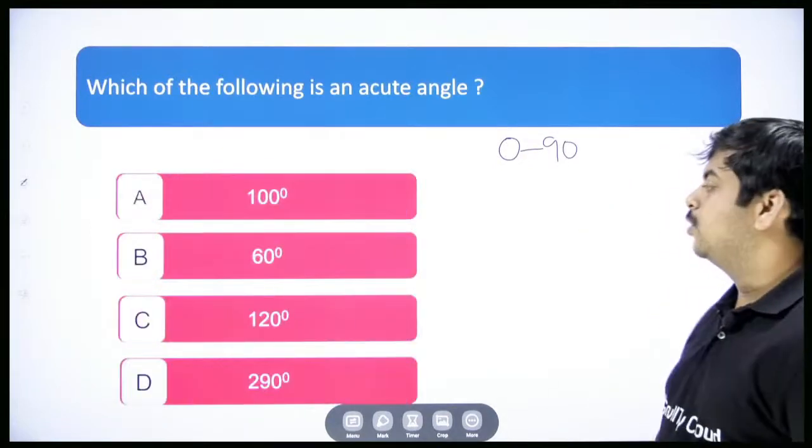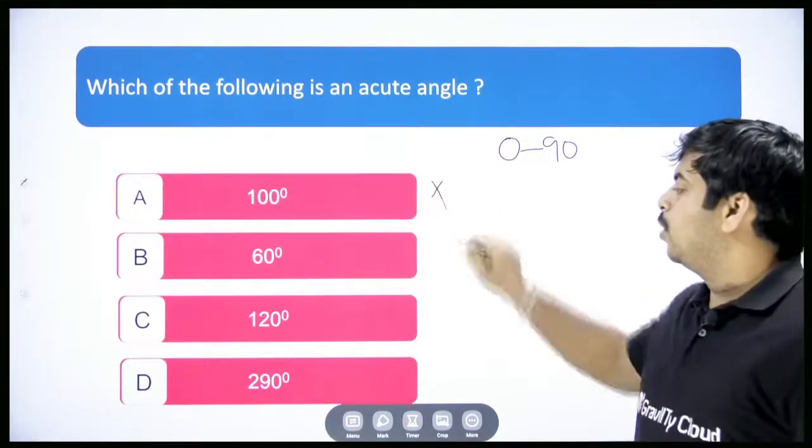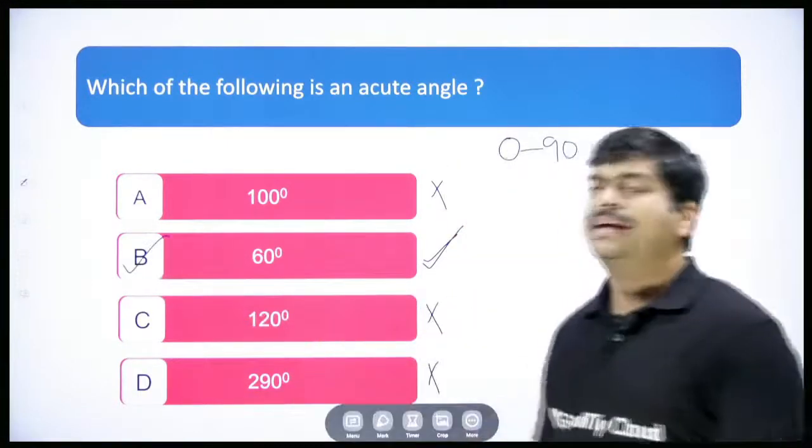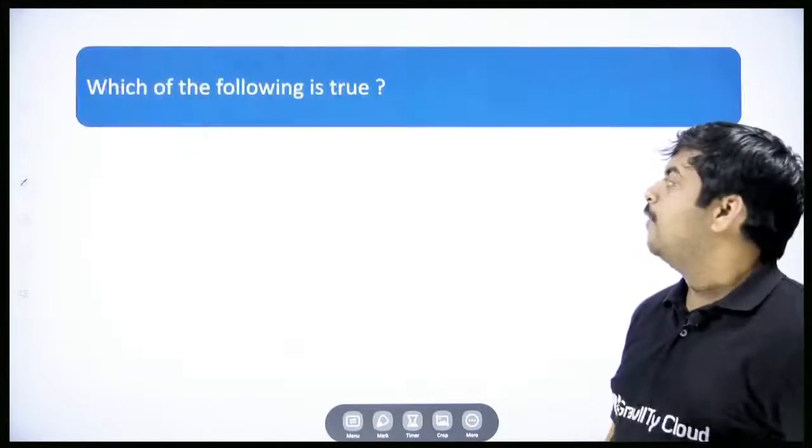Acute angle is in between 0 to 90. So which option is that? 100, no. 120, no. 290, no. 60 is the correct answer. So option B is the correct answer. Very straightforward, simple question.